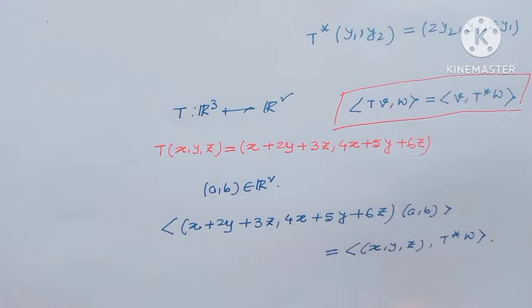Next example, T from R3 to R2 defined by T of x, y, z equal to (x plus 2y plus 3z, 4x plus 5y plus 6z).